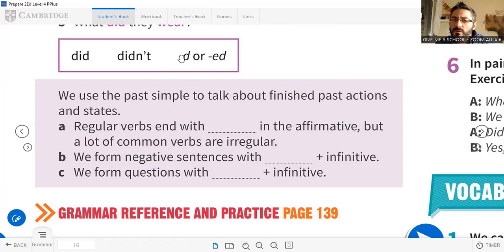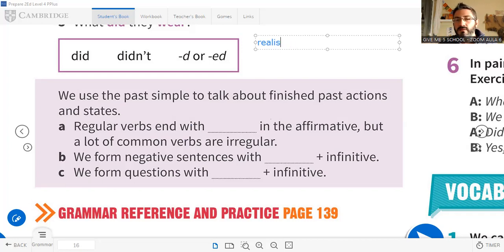Okay? Why with d? ¿Por qué? Because some verbs, let's write it here, some verbs finish in e. Okay? So, for example, realize. Realize is darse cuenta de algo. So if you want to put realize in the past, realized. Simple.